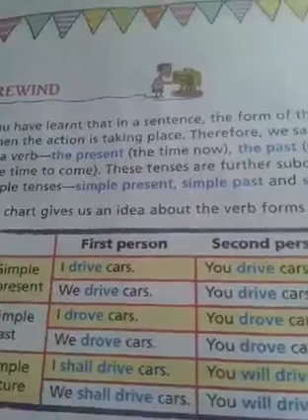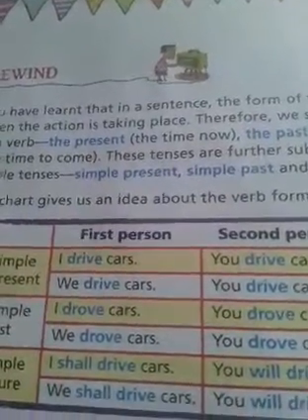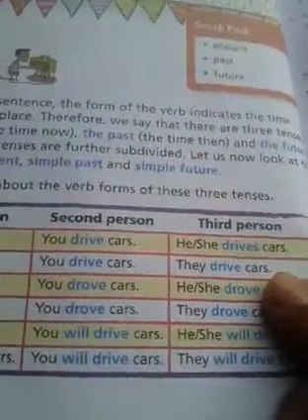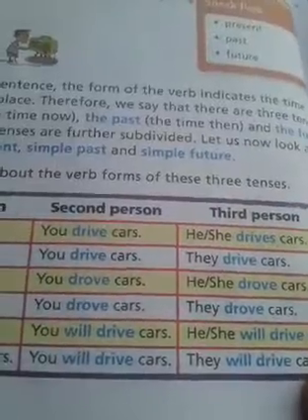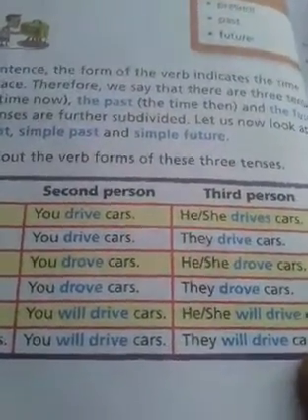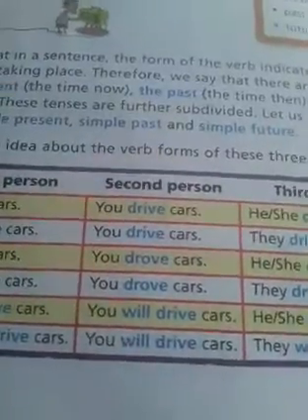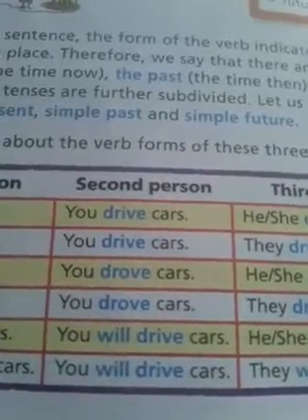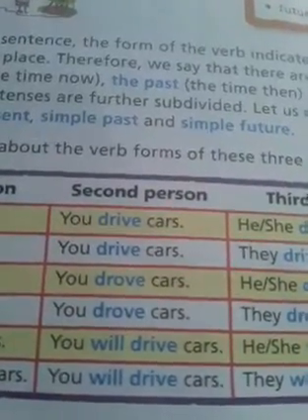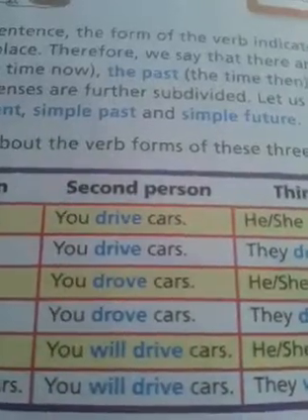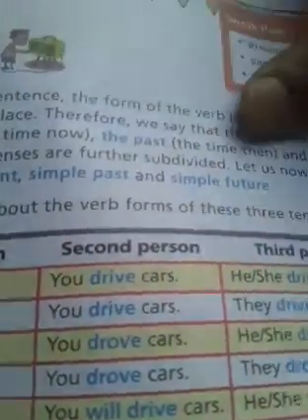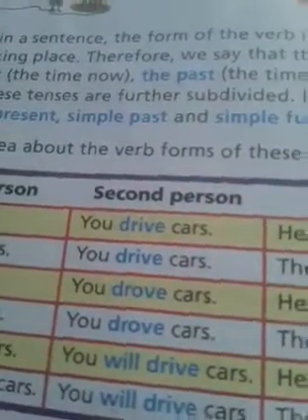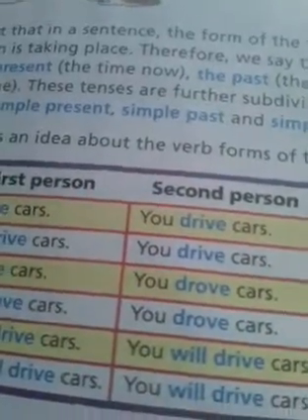As we know, we have learnt in the sentence chapter that the form of the verb indicates the time. If the verb is in present tense, we know that the sentence belongs to present tense. If the verb is in second form, then we know that the sentence belongs to past tense, and if the verb is will plus first form of verb, then the sentence belongs to future tense.